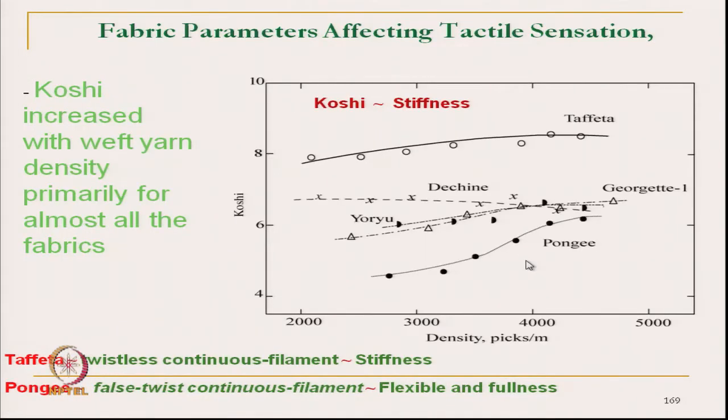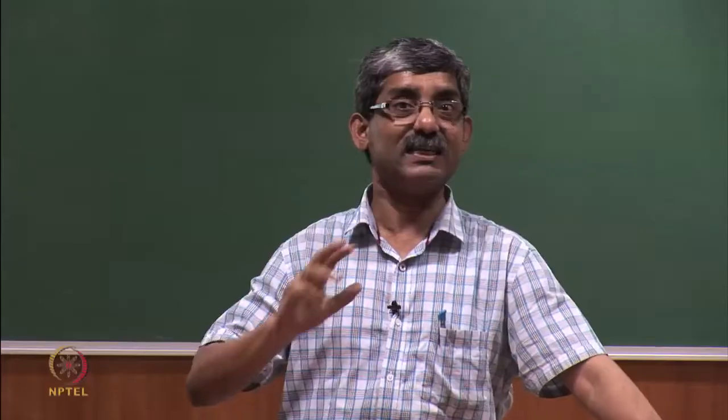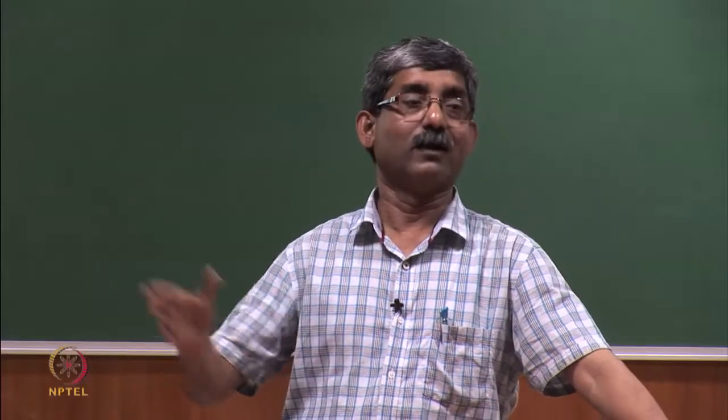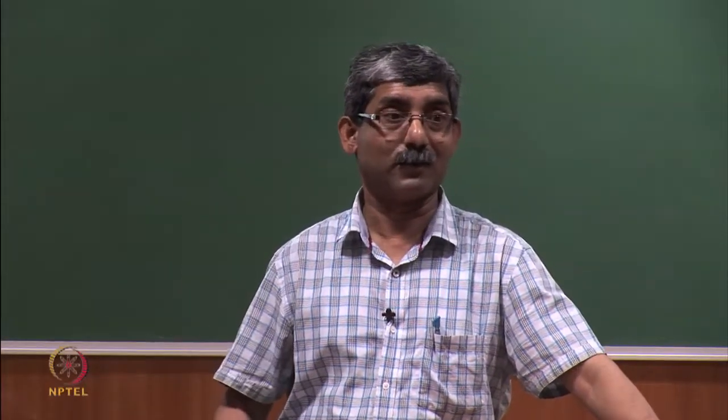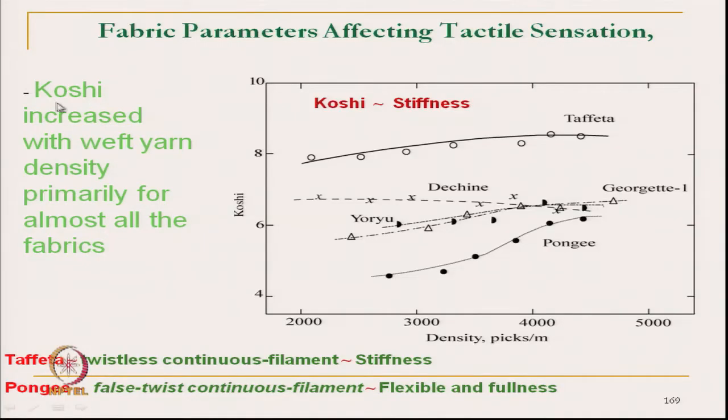Now, let us see how the hand expressions change with different fabric parameters. Koshi, what is Koshi? We have discussed Koshi is a type of stiffness.